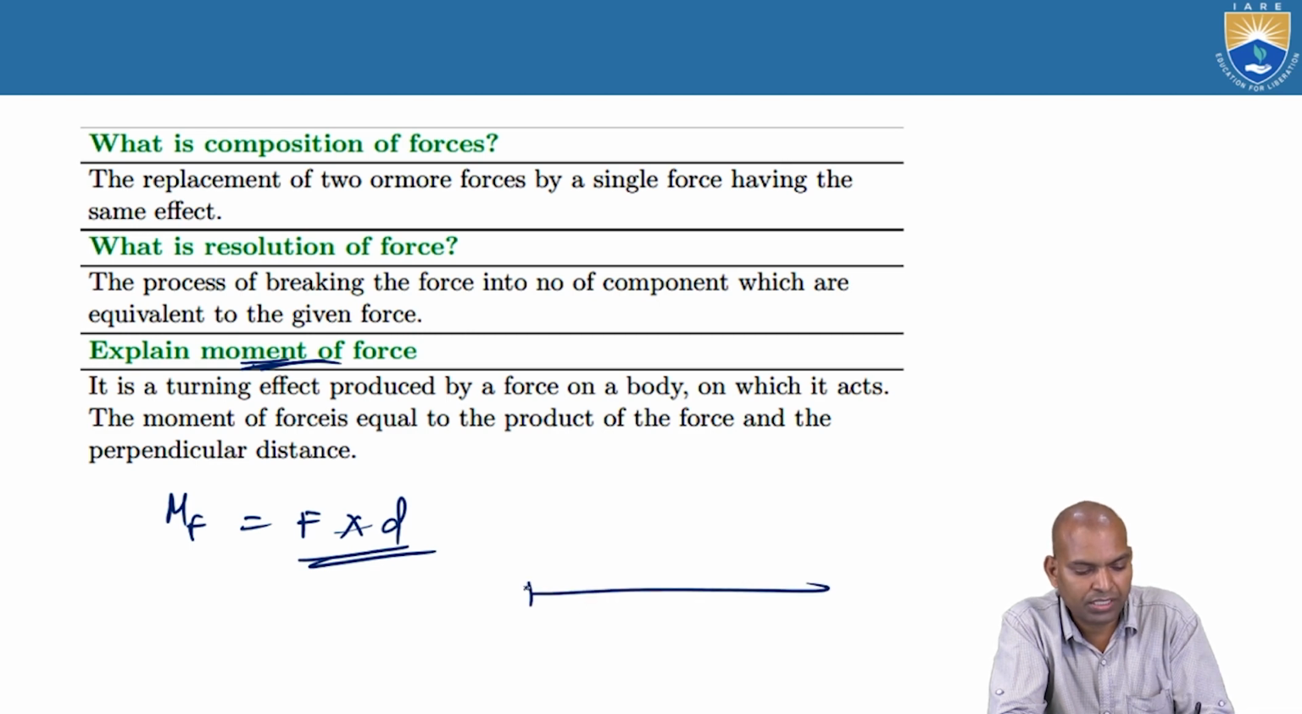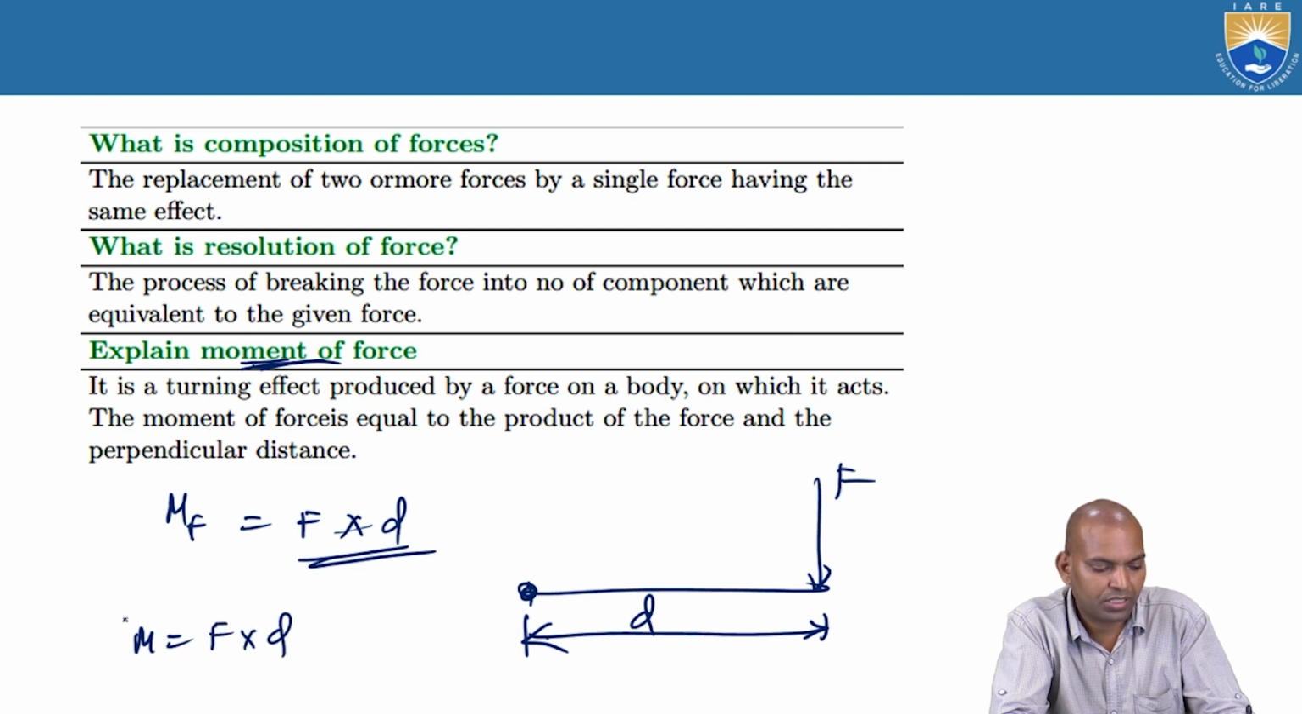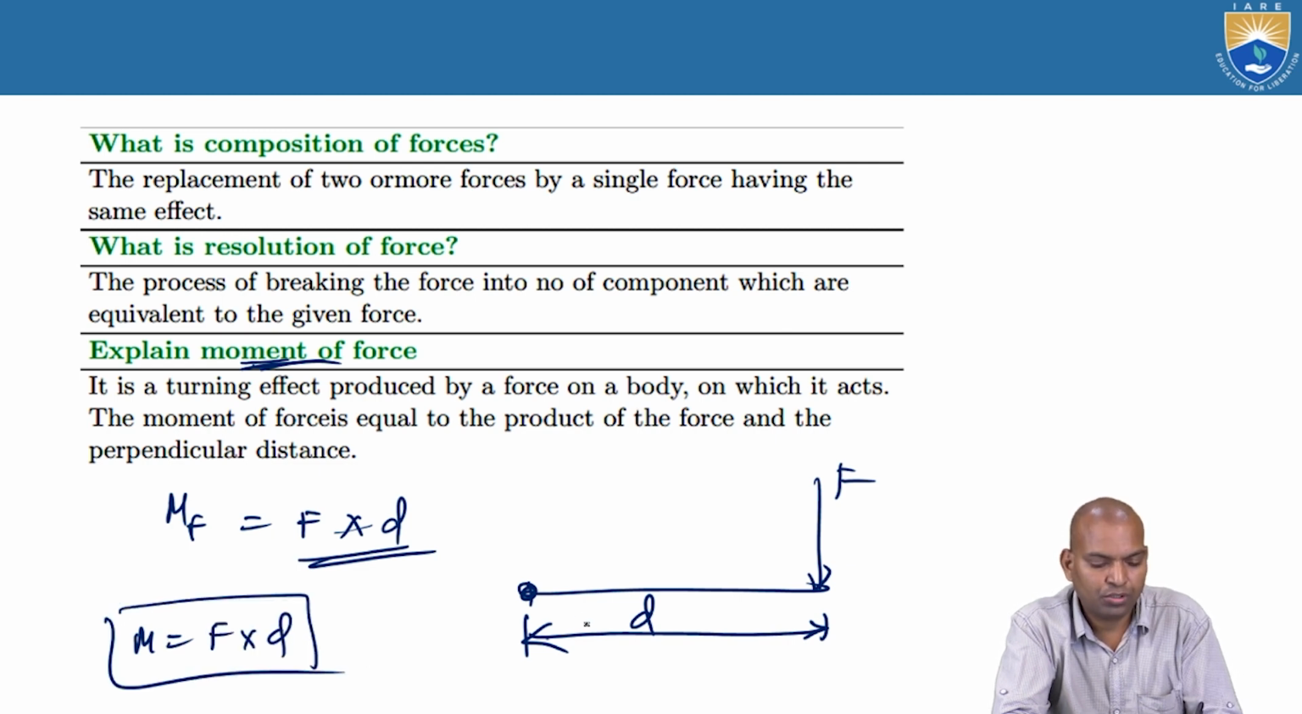Suppose it is fixed here at this point, and the force is acting here. The distance between the fixed point and the line of action is d. What is the moment of the force here? F times d, that is force into the perpendicular distance. This is the perpendicular distance. This perpendicular distance is also the distance between the point where you are going to consider the moment and the line of action of the force. It is known as the moment of the force.